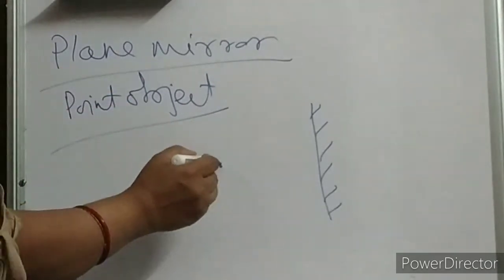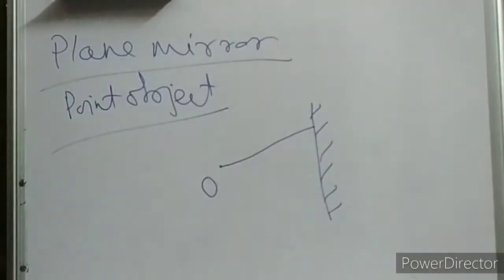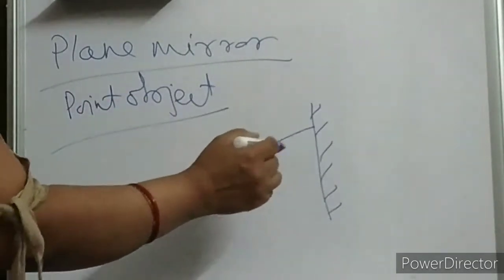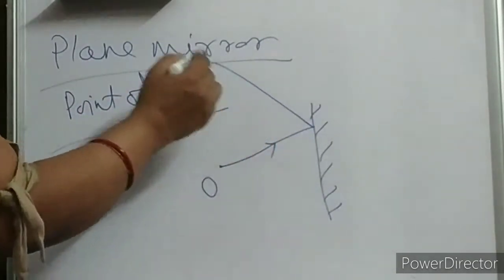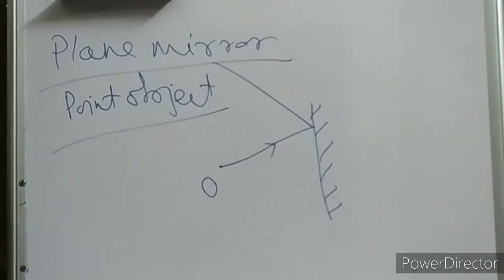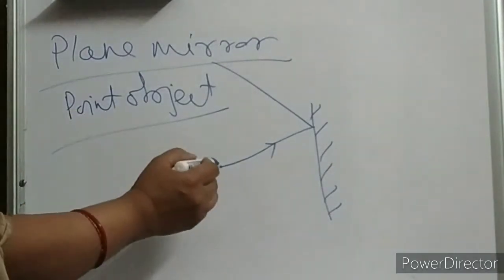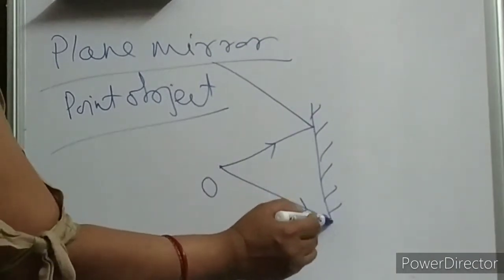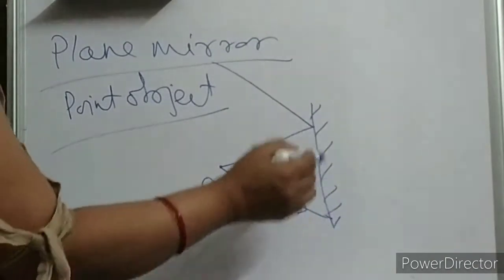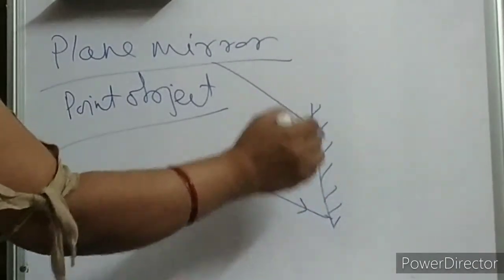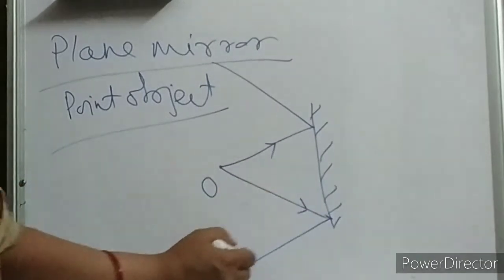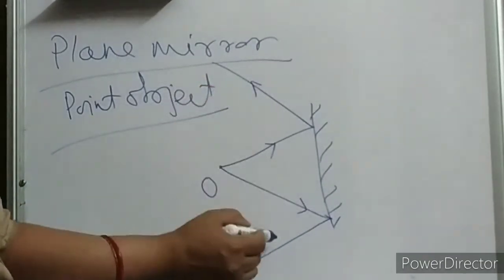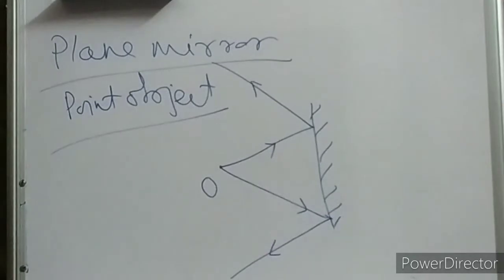The incident ray strikes, this is your incident ray, and it is reflected like this. From here also it will strike, and these are polished coating, already discussed in my last lecture. It is reflected back, and it is reflected back.